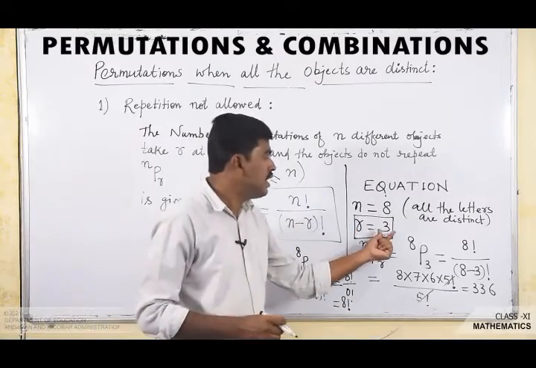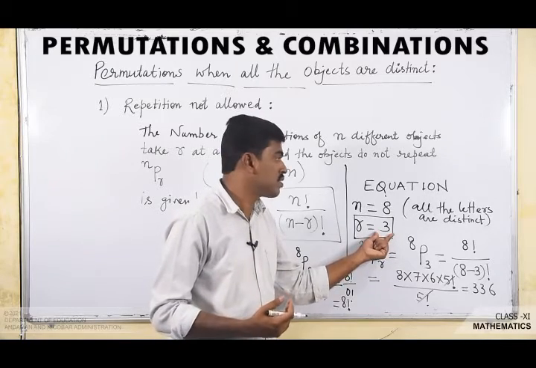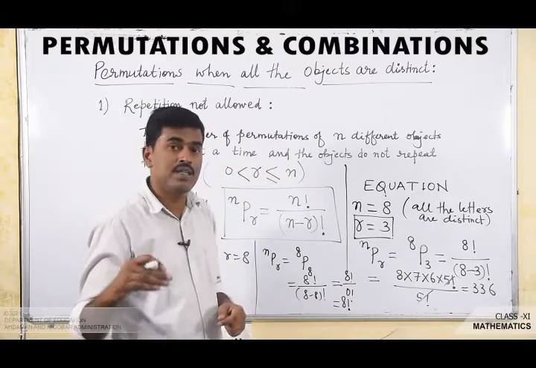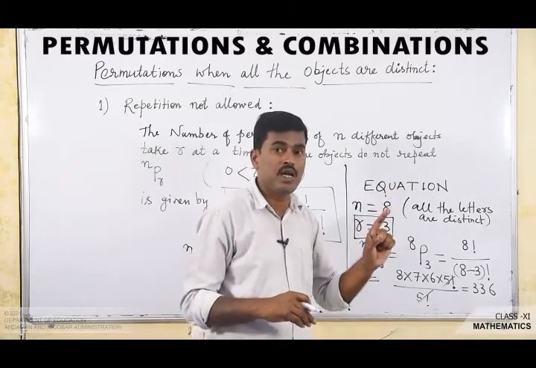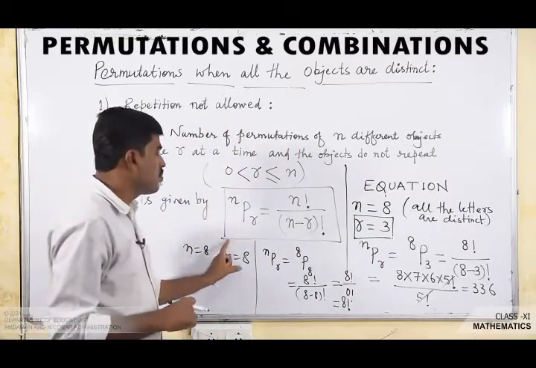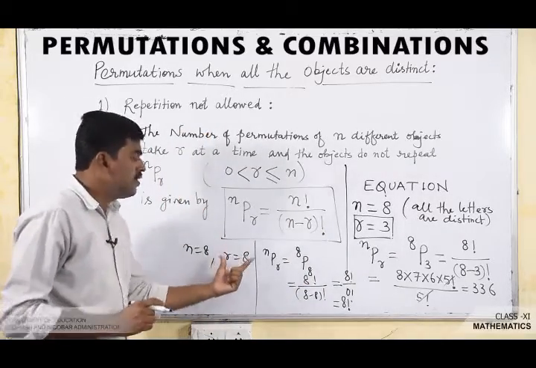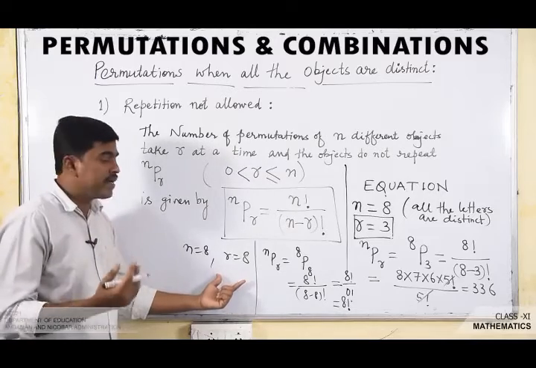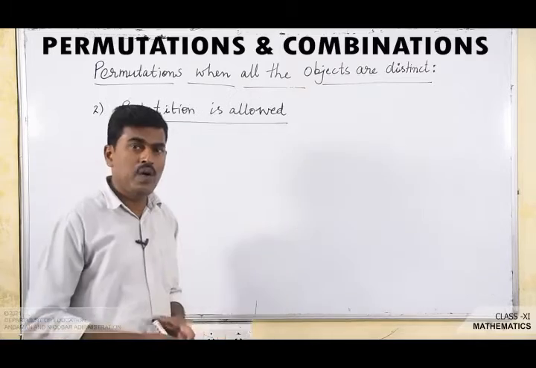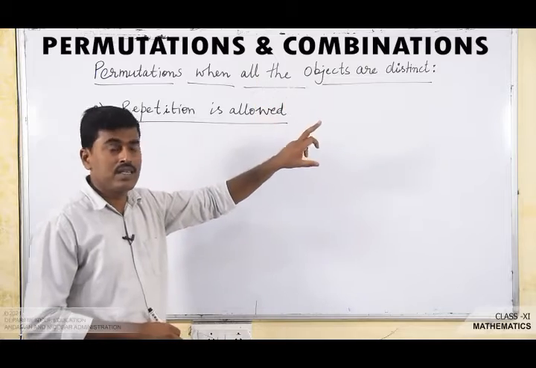So if I am taking 3 letters at a time, the number of permutations is 336. That means the number of different arrangements in a definite order in which repetition is not allowed. This is the case of repetition not allowed, and this formula is used only when repetition is not allowed. And if I have taken all the letters and arrange all of them, then the number of permutations is 8 factorial. Clear?